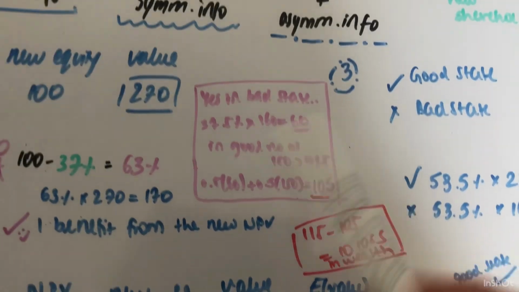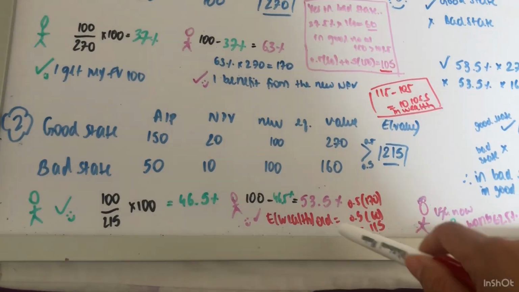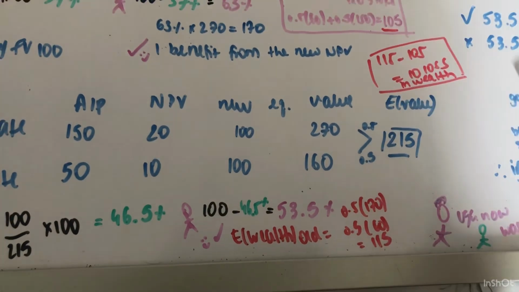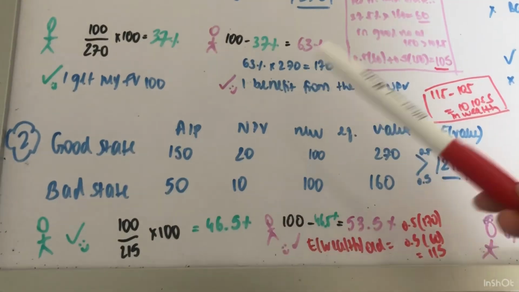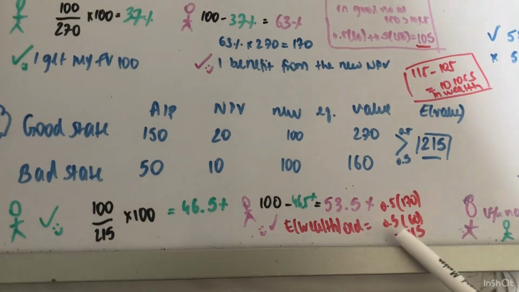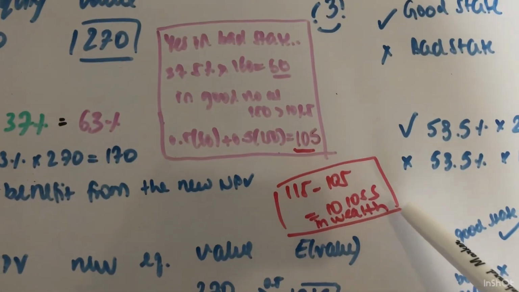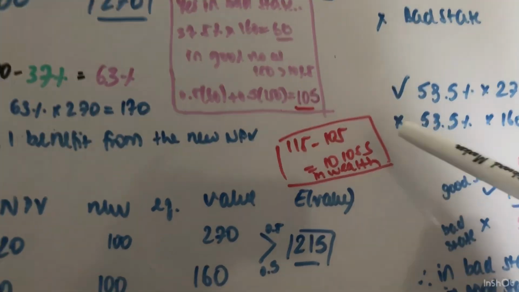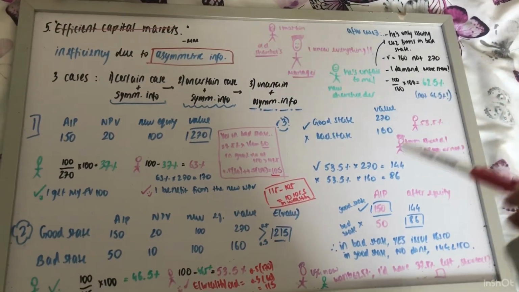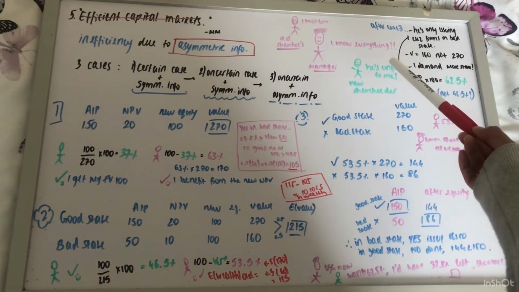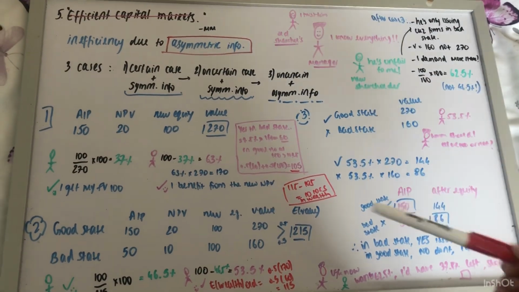But what actually happens in reality is, if they had symmetric information, then their old shareholders would have got 50% of 170. Why? Because 150 plus 20, they would have got this if they carried out the project and the NPV was still in existence. And 50% of 60, 50 plus 10. So this was 115, but now they're only getting 105. So this is a £10 loss. So in the whole game that they were trying to play, not only were they unfair to the new shareholders, but even the old shareholders are actually worse off because of this asymmetric information problem.